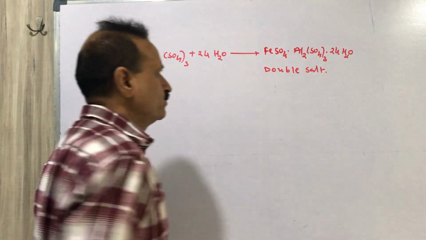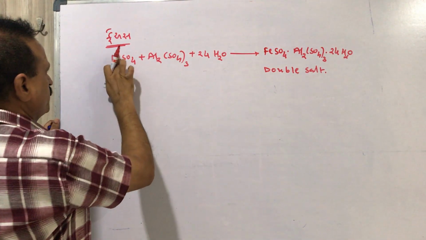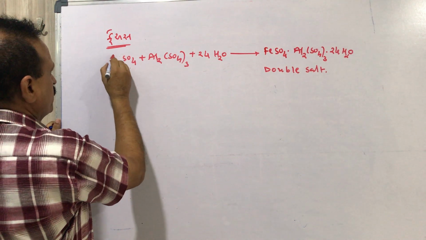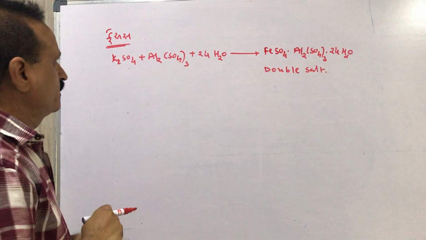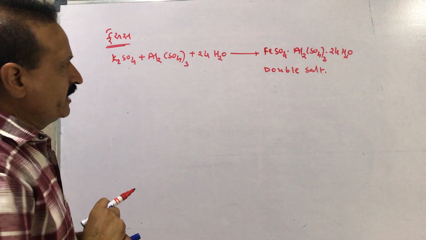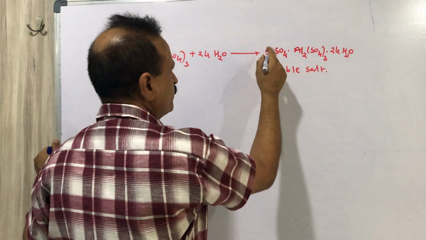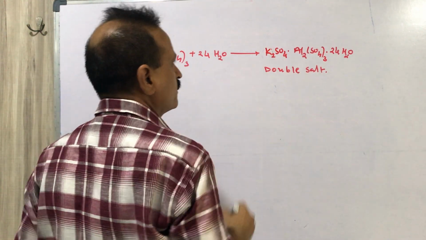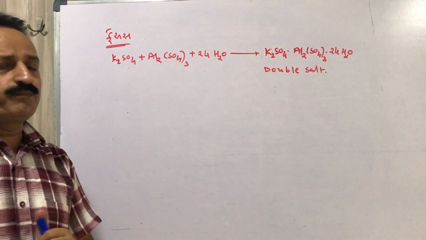How can we prove it? Take K2SO4, Al2(SO4)3 and 24H2O. This is the example of potassium alum, and it is an example of a double salt.